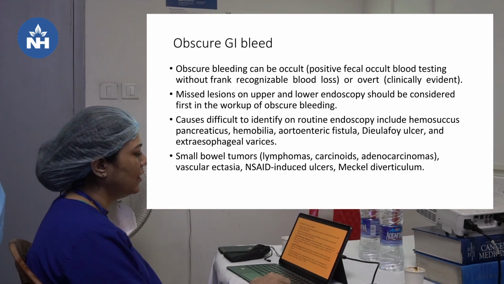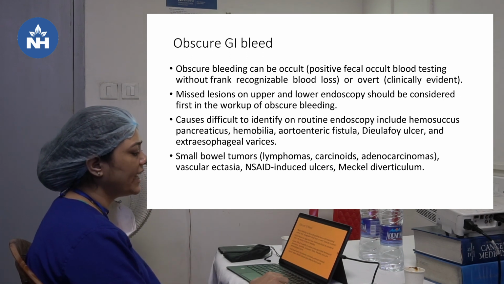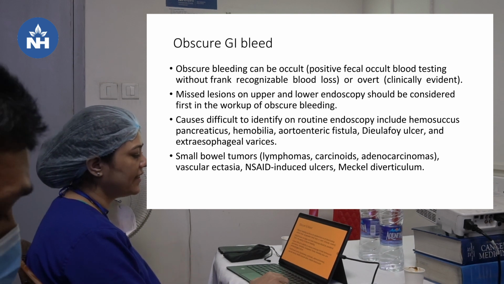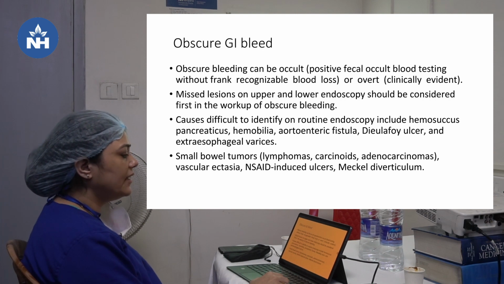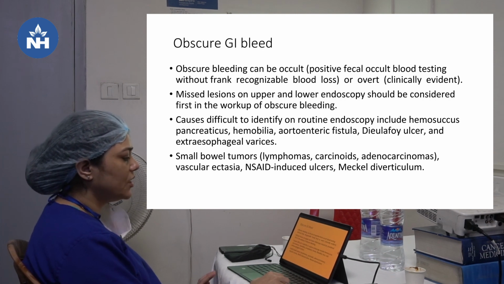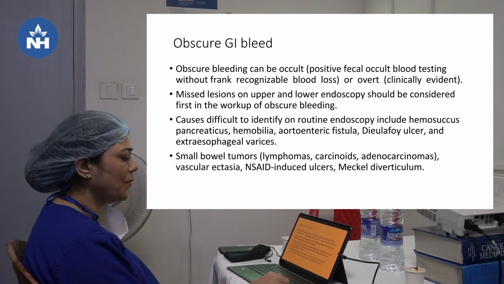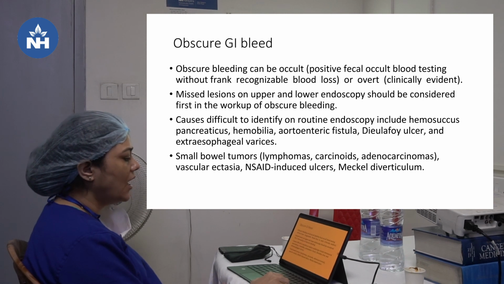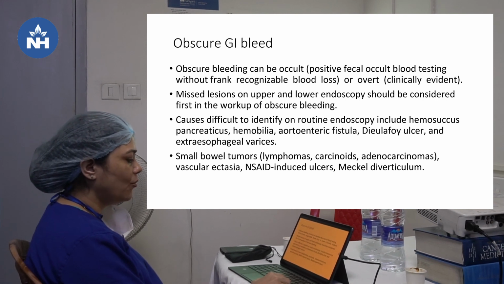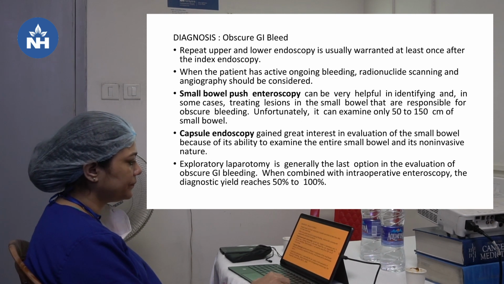So, obscure GI bleed. Obscure GI bleed means we don't know where the source is. Obscure bleeding can be occult, that's positive fecal occult blood testing without frank recognizable blood loss, or overt, that's clinically evident. Missed lesions on upper and lower endoscopy should be considered first in the workup of obscure bleeding. Causes difficult to identify on routine endoscopy include hemosuccus pancreaticus, hemobilia, aortoenteric fistula, Dieulafoy's ulcer and extraesophageal varices, and small bowel tumors like lymphoma, carcinoids, adenocarcinomas, vascular ectasia, NSAID-induced ulcers and Meckel's diverticulum.